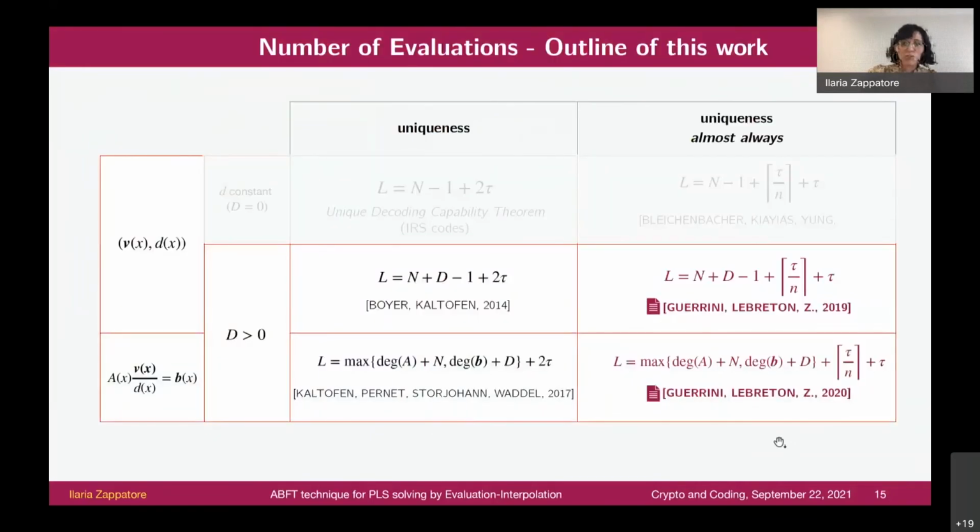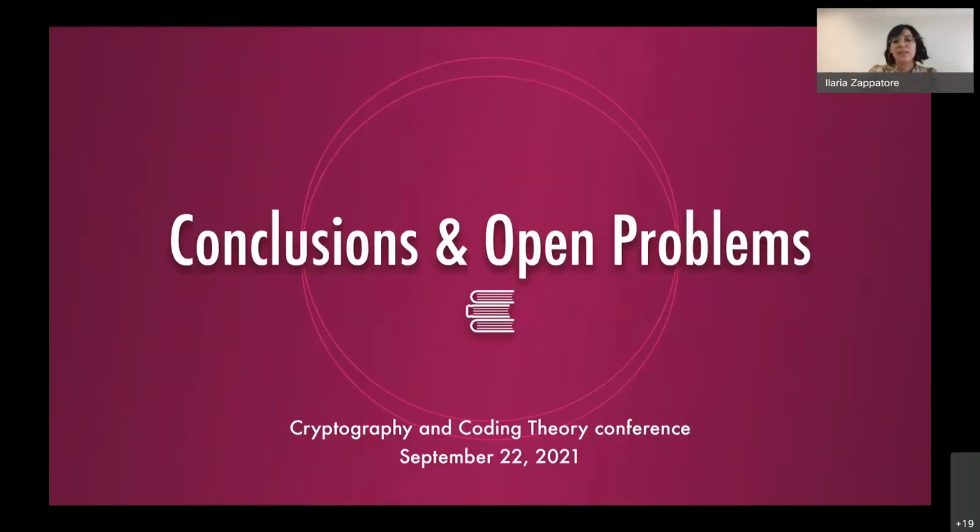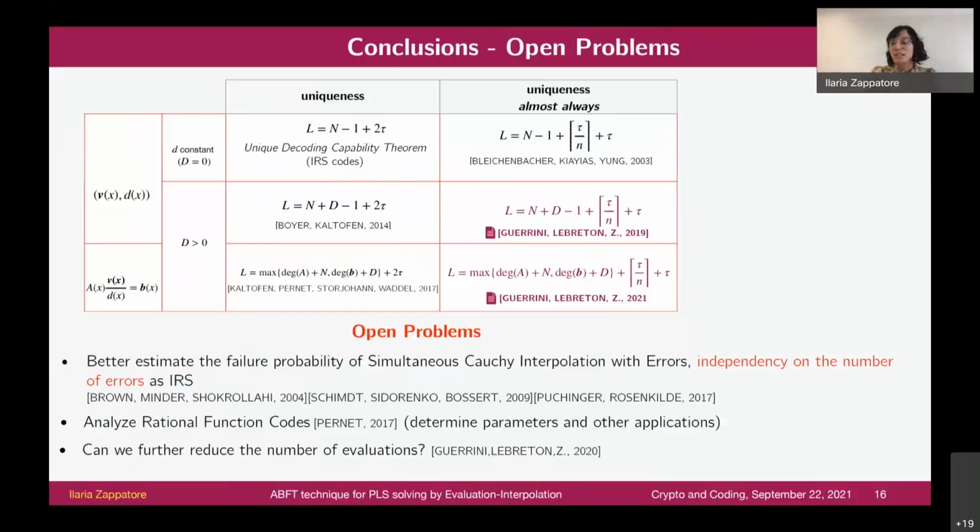Okay, so we have completed our table, and we can now draw conclusions. Just to synthesize what we have done, we introduce an algorithm which allows us to solve systems of linear equations with polynomial coefficients in the case in which there are some errors after the evaluation step of the evaluation-interpolation technique. And these kinds of errors are introduced by using bad nodes. We managed to get something which allows us to reduce the number of evaluations compared to previous results in order to reduce computations.